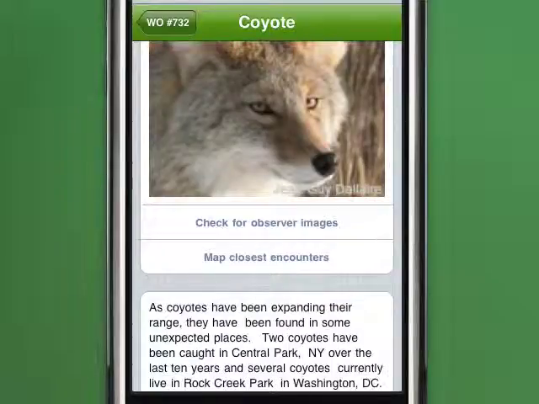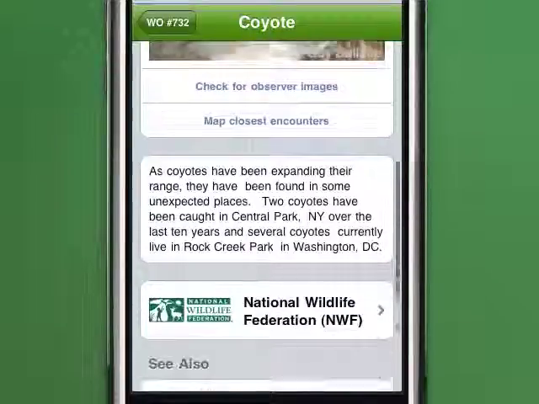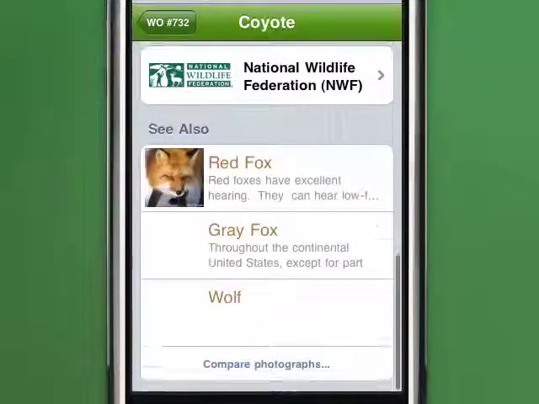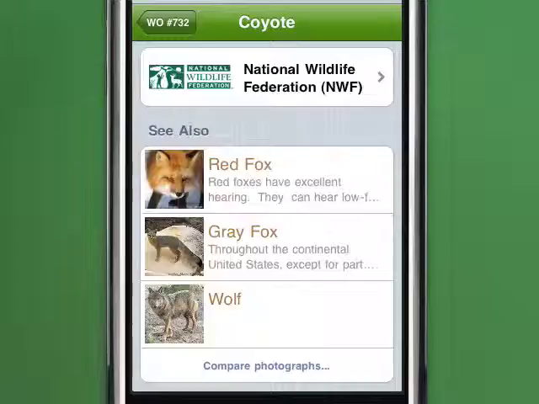With the species, you can check out other images from other observers, map closest encounters, but also compare it to different but related species.